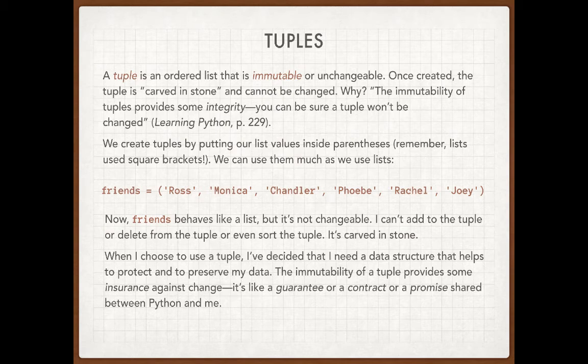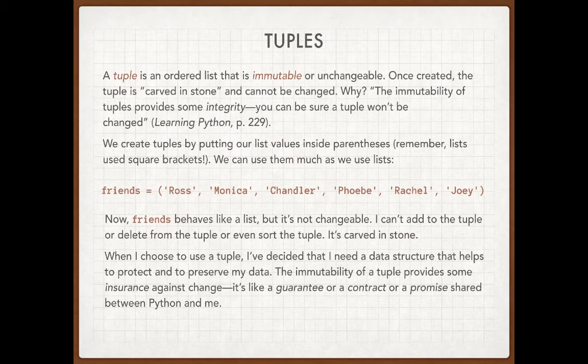We say in Python, and we'll see this again in a little bit, a tuple is an immutable data structure. I know we all took Latin, but in Latin, mutare is the verb that means to change. And so if things mutate, that means they change. Im means not, so anything that is immutable means that it's not changeable. And a tuple is a list that is immutable, not changeable.